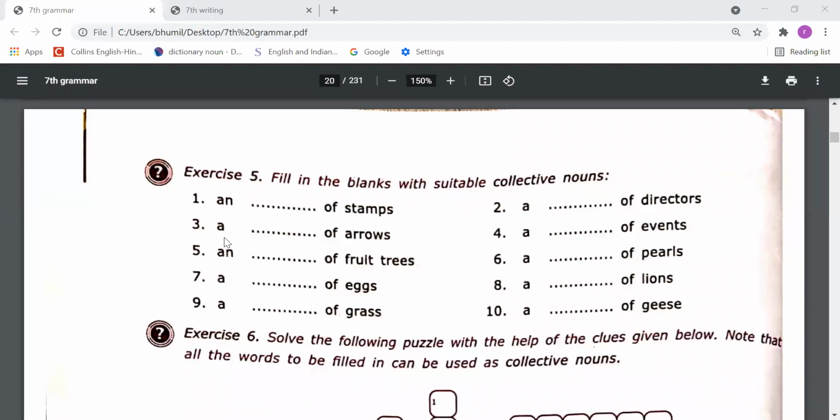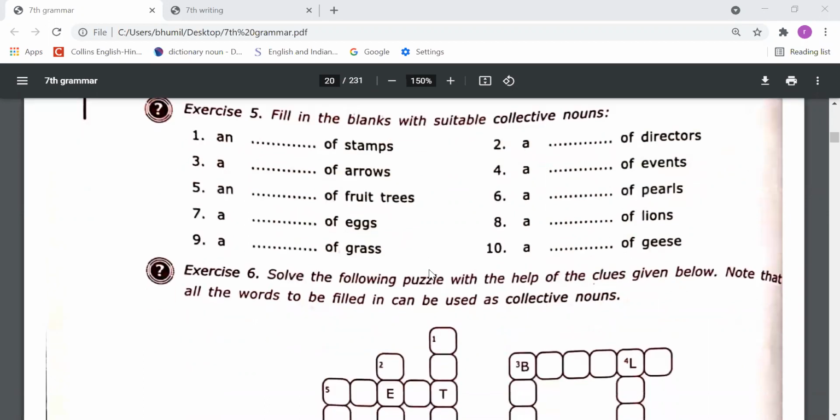Third, a group of arrows. A group of arrows is called a sheaf or quiver. Next, a group of events. A group of events is called a chain. Next, a group of fruit trees. A group of fruit trees is called an orchard. Right? So five I have told you, and the rest of you should try to do.